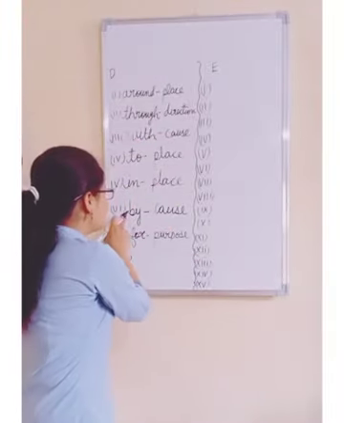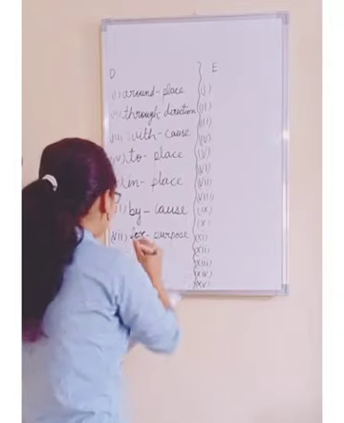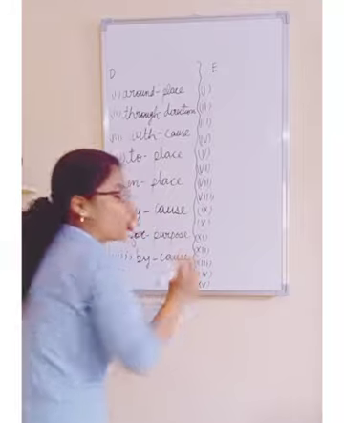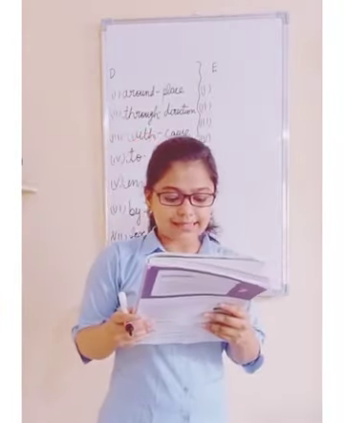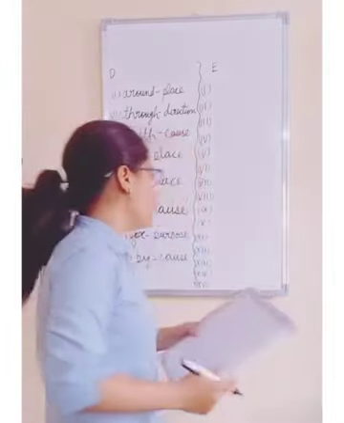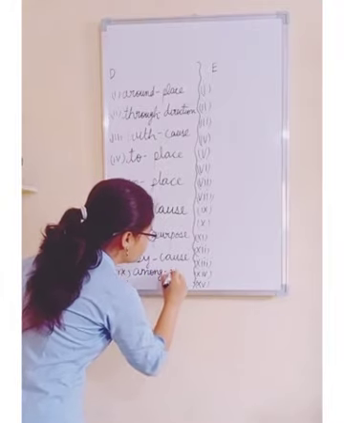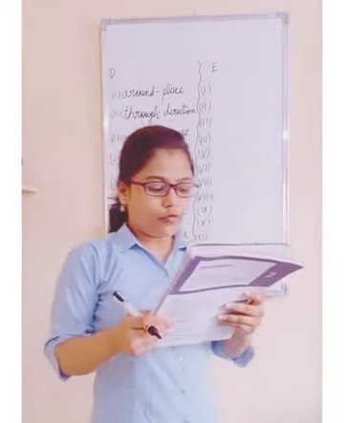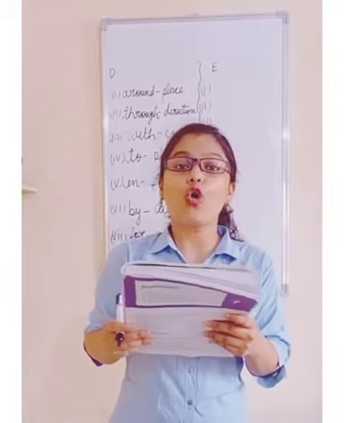And obviously you have seen this by here. So here also we will be underlining by and it is preposition of cause. Okay. Come to the 9th one. The old man sat among the children to tell his stories. So we will underline among and it is preposition of place.